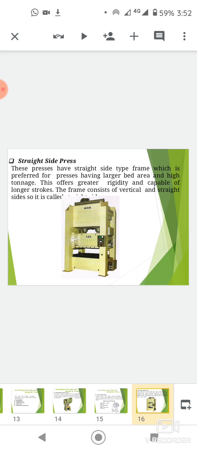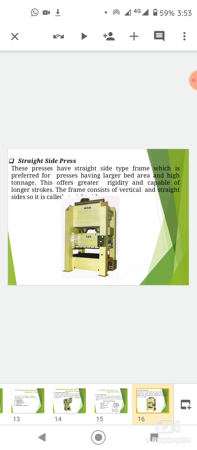Straight side press. These presses have a straight side type frame, which is preferred for presses having larger bed area and high tonnage capacity. These offer greater rigidity and are capable of longer stroke.